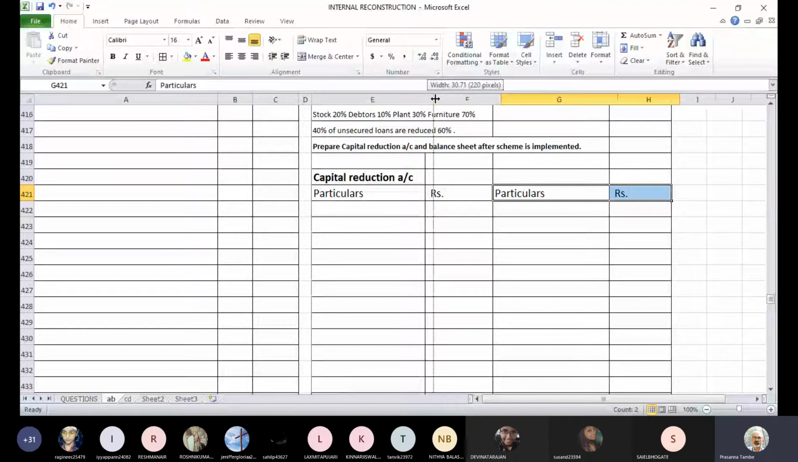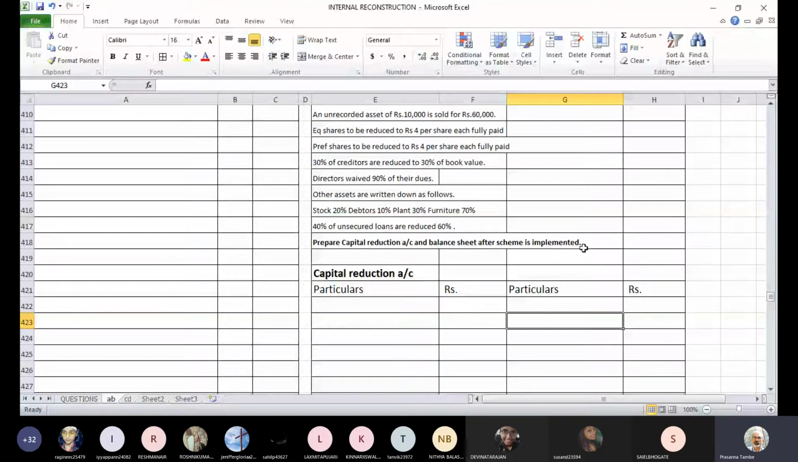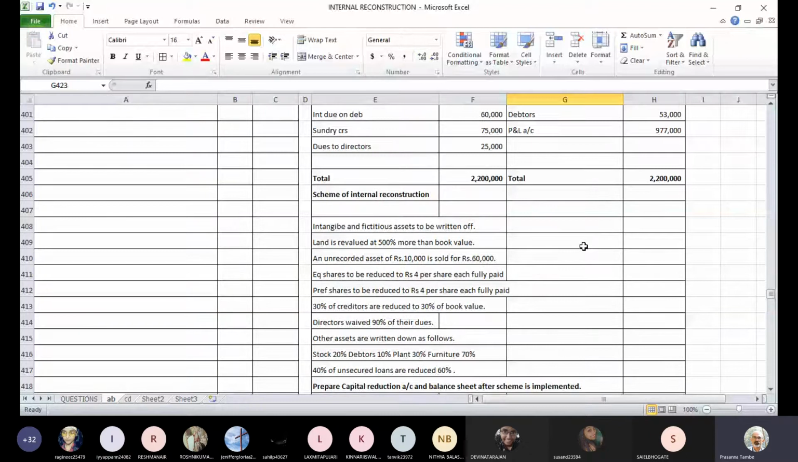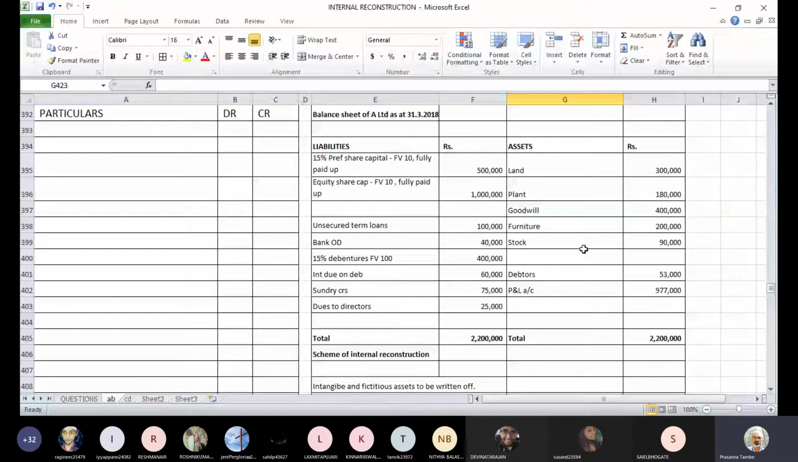Okay, so we'll directly work on the ledger. The first adjustment says intangible and fictitious assets are to be written off. So which are the intangible and fictitious assets? We have intangible goodwill, which is 4 lakhs. Then we have one fictitious asset called profit and loss account that will have to be written off. So there are two items in the balance sheet. One of them intangible and the other one is fictitious. So let us write off those two items.